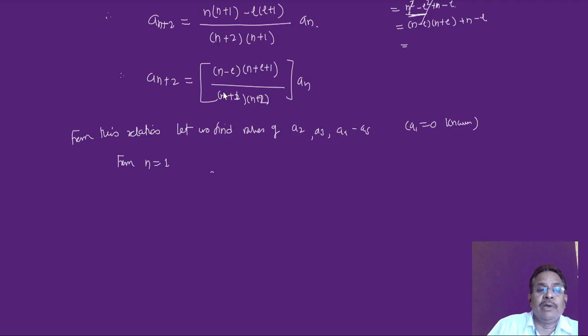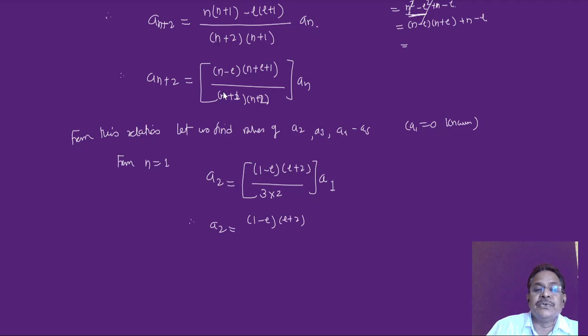In this relation, n is equal to 1, we will get a2. Putting n is equal to 1 everywhere, in the numerator it is 1 minus L into 1 plus L plus 1, which is L plus 2, divided by n plus 2, which is 3, and n plus 1, which is 2, so that is 3 into 2, into a1.